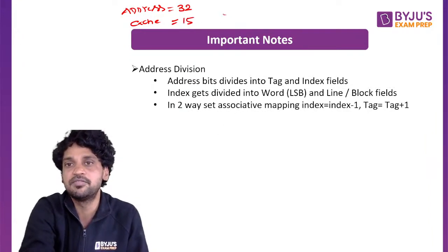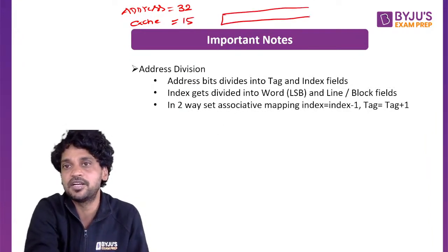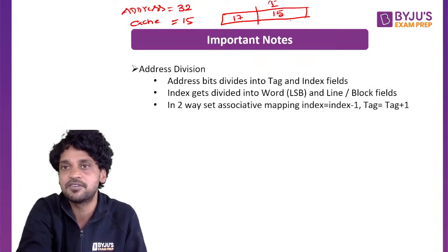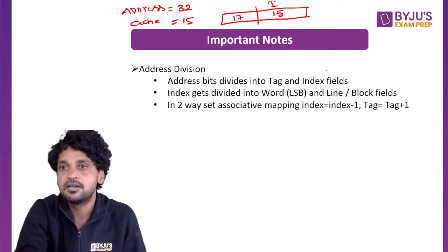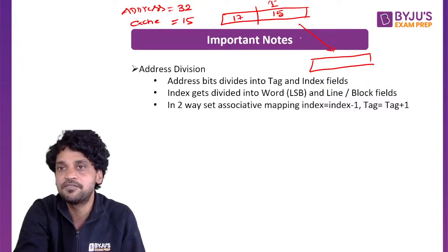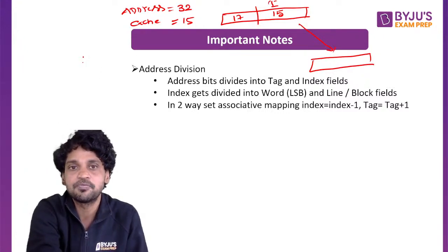Initially, what will be the division? The total 32 will be divided into 15 index bits and 17 tag bits. After which this index will be further subdivided into word field and block field. I'm writing the index here, total 15 digits, and the block size.